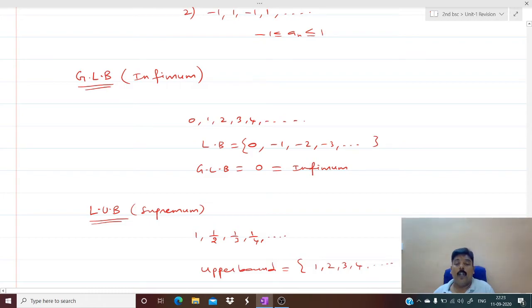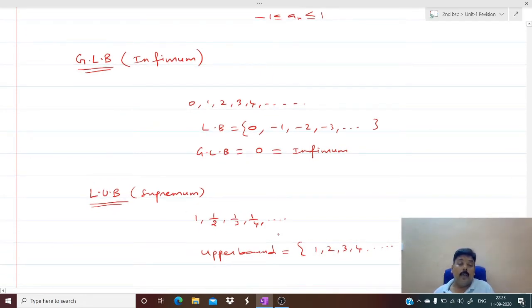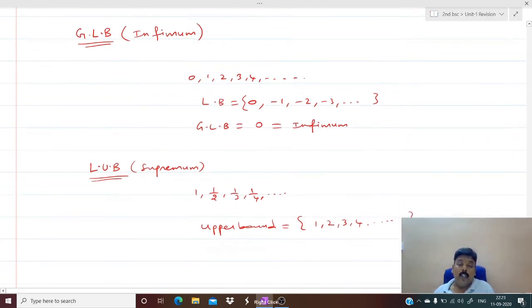Not only 1, 2, 3, 4, etc. are upper bounds. Even I can write 1.5, 2.3, 3.8 like that, because all the elements of this sequence are less than these. So these are all upper bounds. But out of these upper bounds, which is the least upper bound? The least upper bound is 1, which is the supremum.